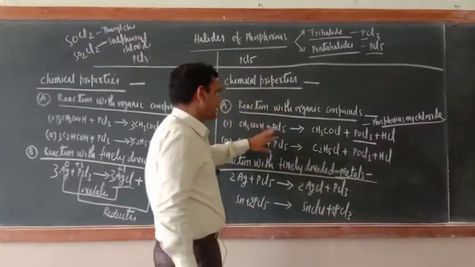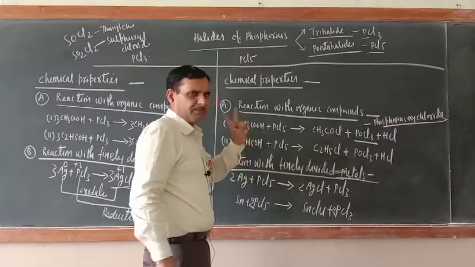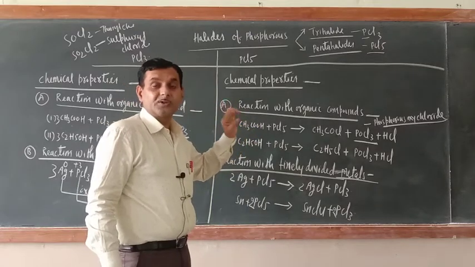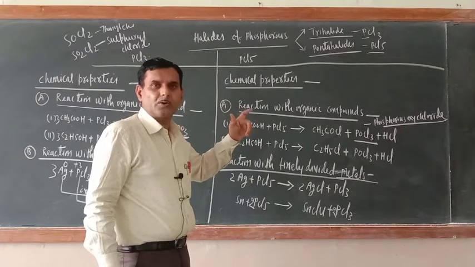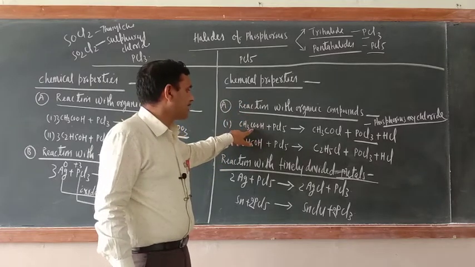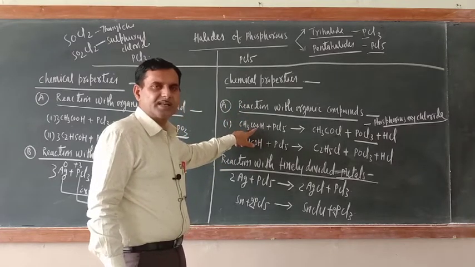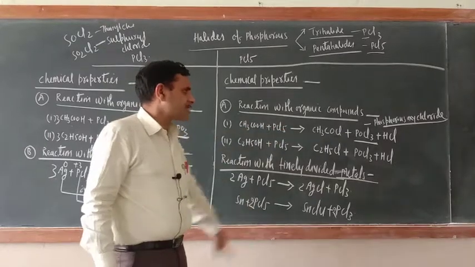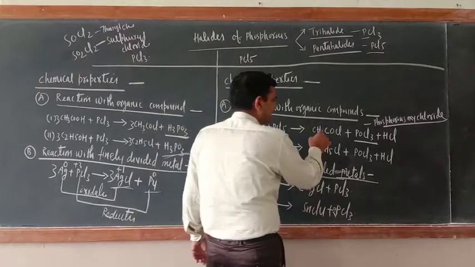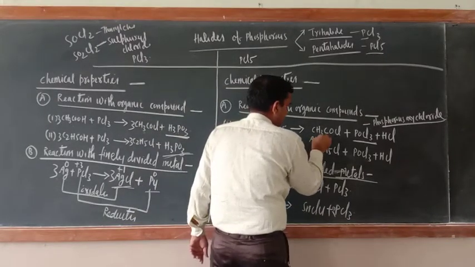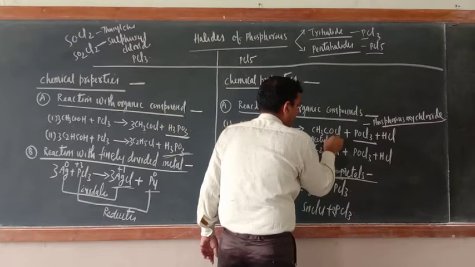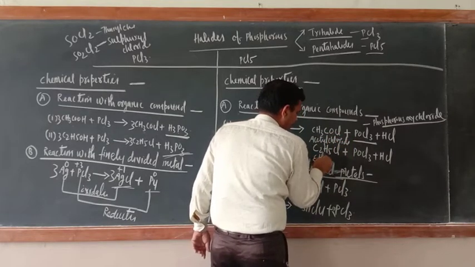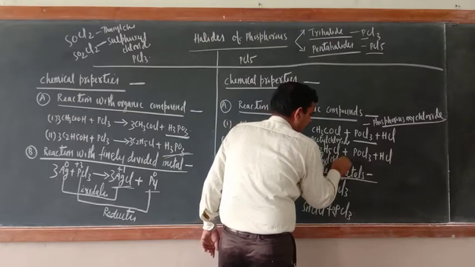First product is, of course, PCl3 and PCl5, they are chlorinating agents. So they will furnish the chlorine, nascent chlorine. That chlorine first will react with CH3, acetic acid, and it will replace one H. So CH3COCl, this is acetyl chloride. In organic chemistry you will study this. This is ethyl chloride.